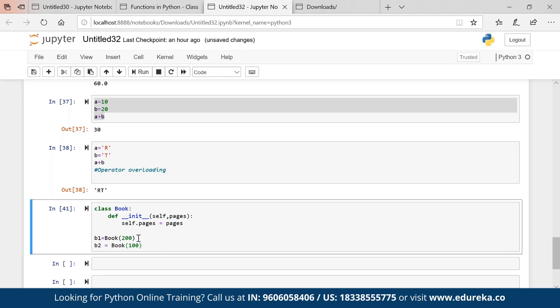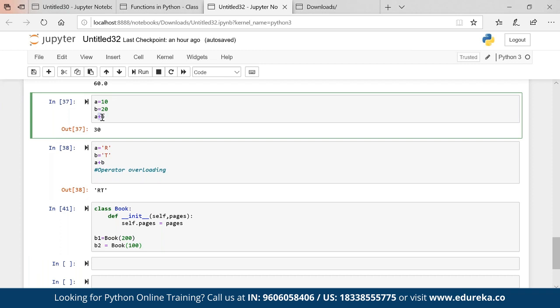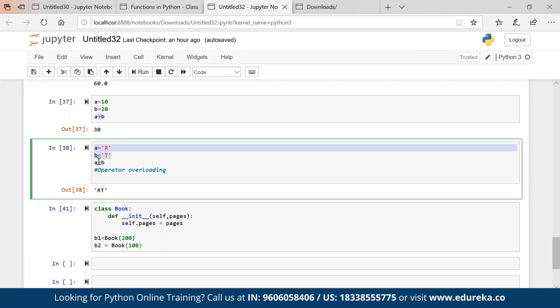Polymorphism is nothing but multiple forms. This plus has multiple forms, right? When I have two numbers and I apply plus, it is summing up the values. When I have two strings and apply plus, it is concatenating the values. This is known as operator overloading, which is part of polymorphism.